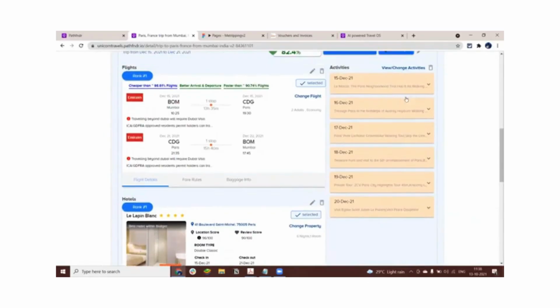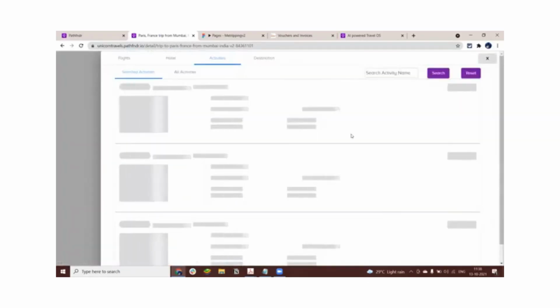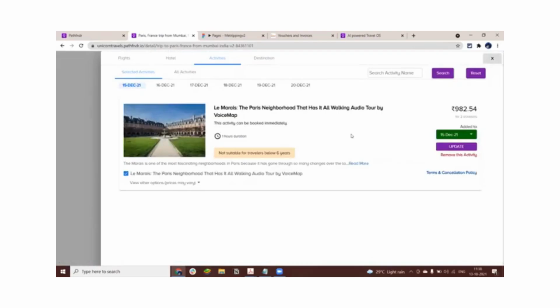Now, with respect to the activities, this is the most beautiful part of the system. Here, the most painful task in any travel consultant's daily job is how do you go ahead and create the day-wise itinerary?